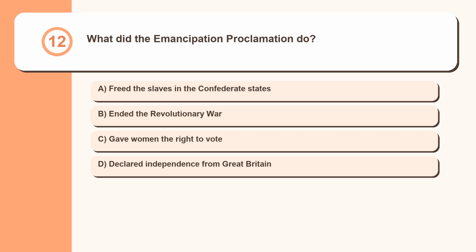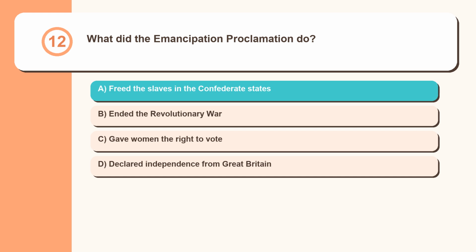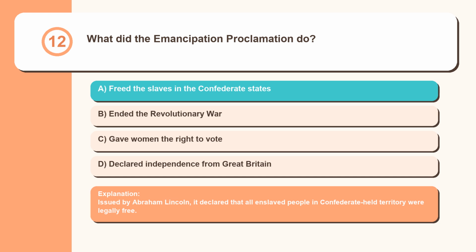Question 12. What did the Emancipation Proclamation do? Freed the slaves in the Confederate States, ended the Revolutionary War, gave women the right to vote, declared independence from Great Britain. Issued by Abraham Lincoln, it declared that all enslaved people in Confederate-held territory were legally free.